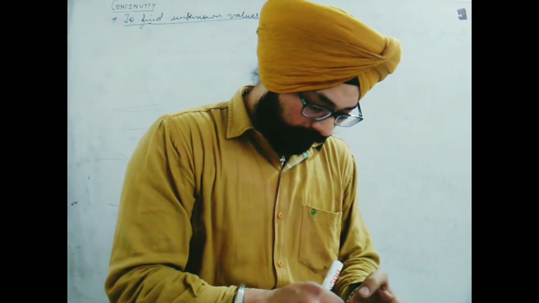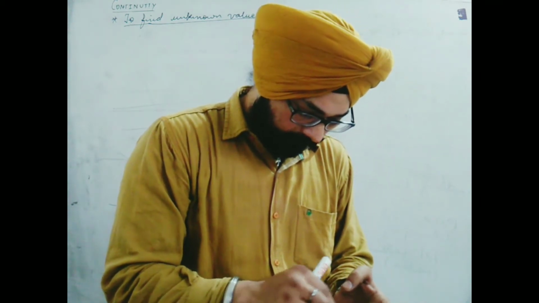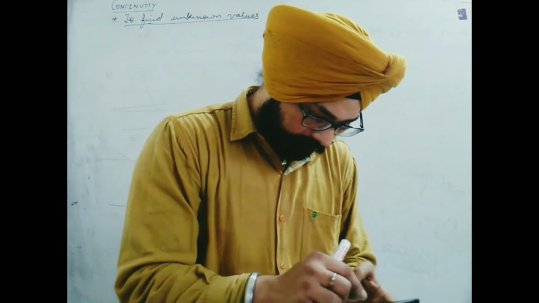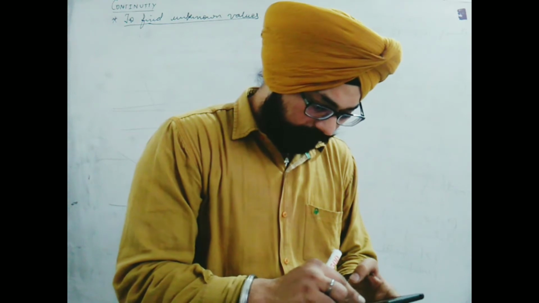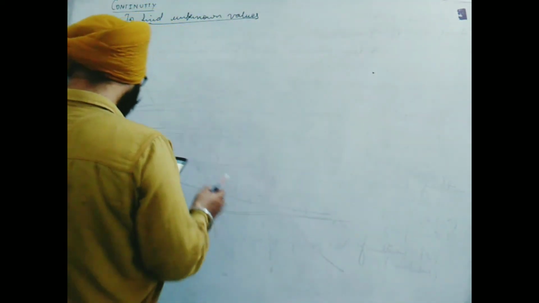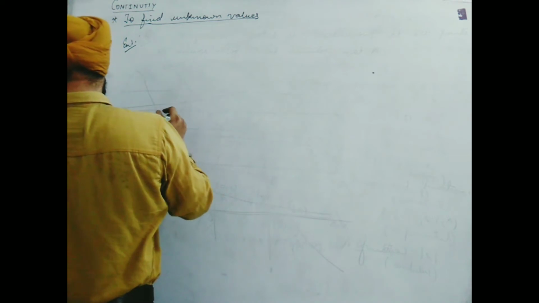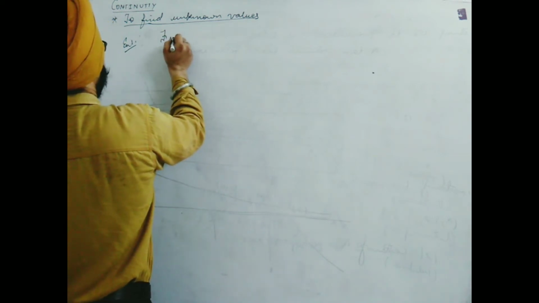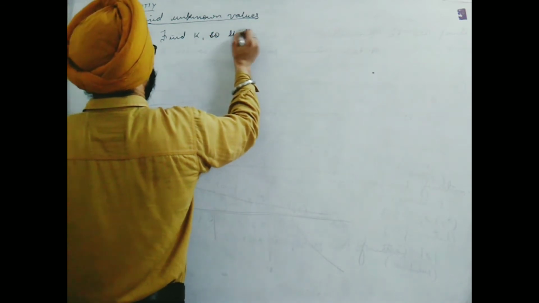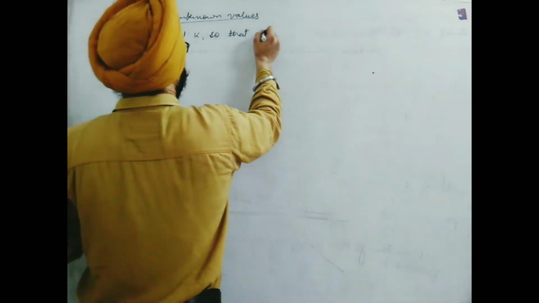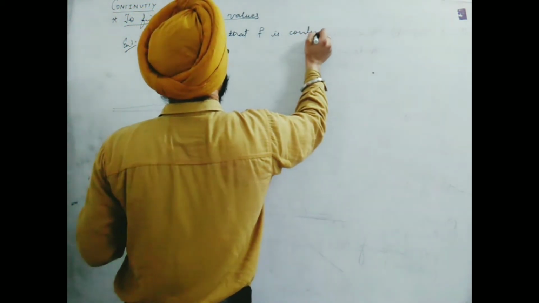Let's start with some easy example. I will look for one easy example first. Yeah, I consider this to be easier. It is the first example we will take in this category. Find the value of k so that f is continuous